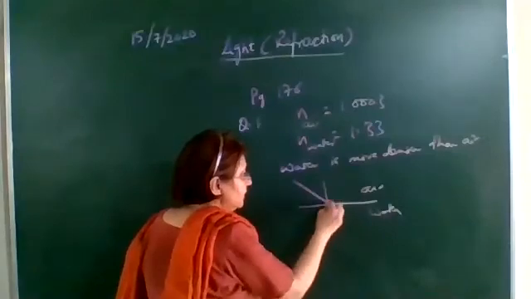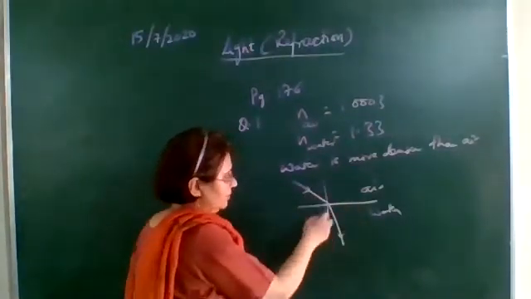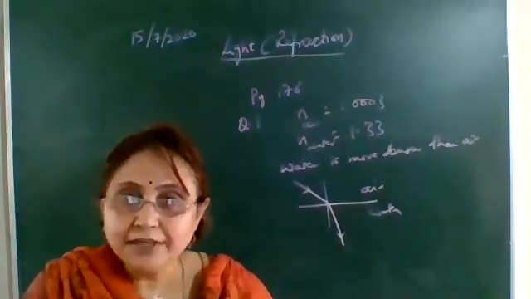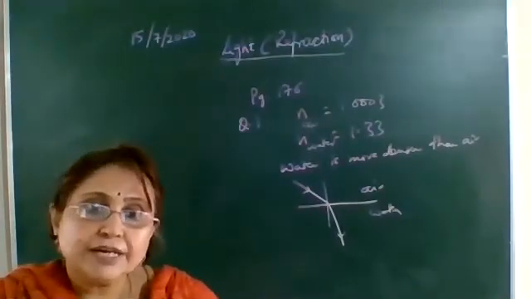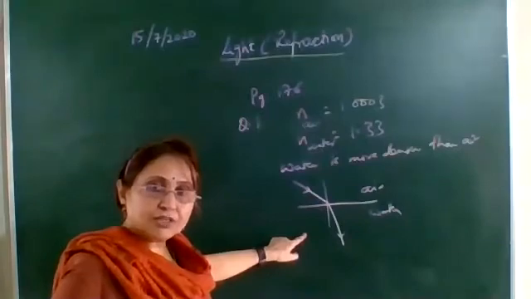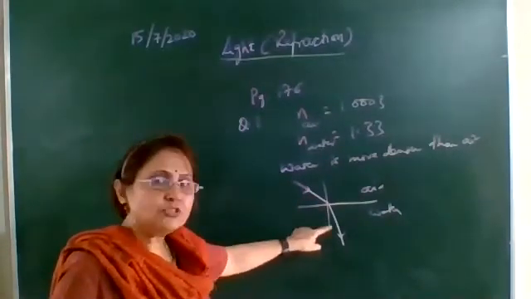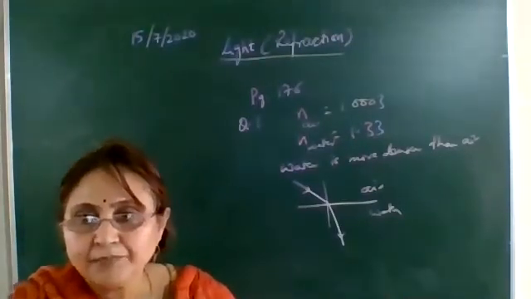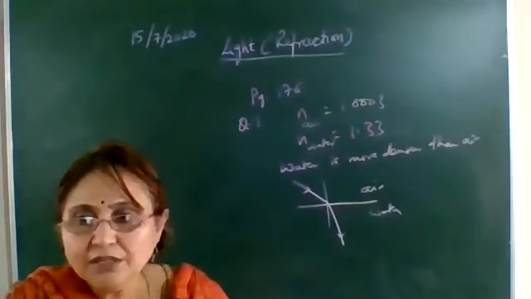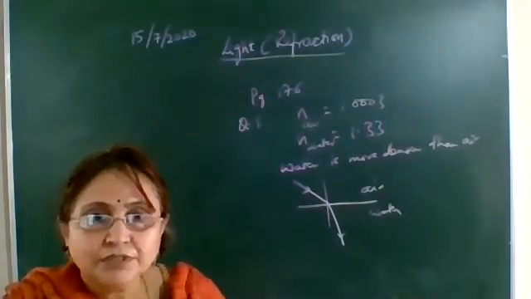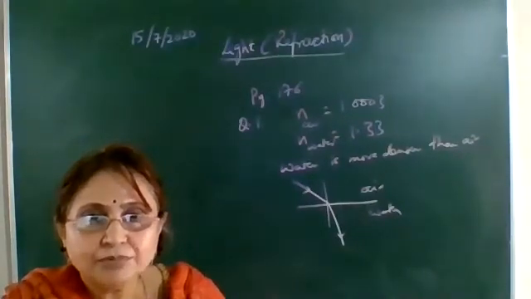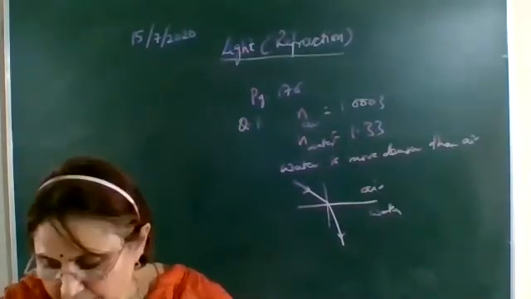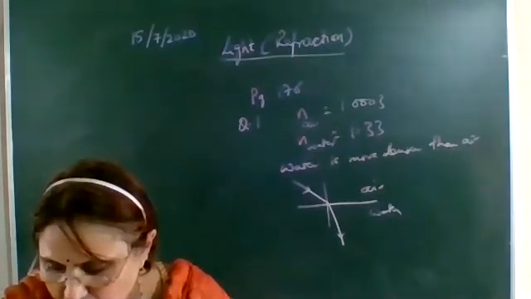So which side will it bend? It will bend towards the normal. So angle of refraction will be less than the angle of incidence. Why? Because the ray of light is passing from air to water, that is from rarer to denser medium, so it will bend towards the normal. So what is its answer? It bends towards the normal because the ray of light is passing from rarer to denser medium.